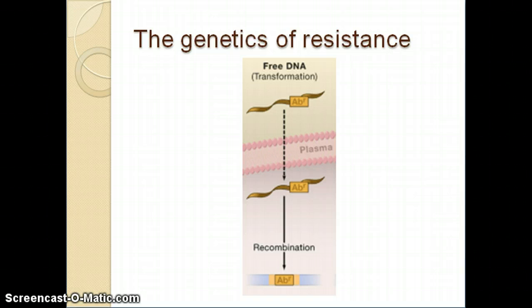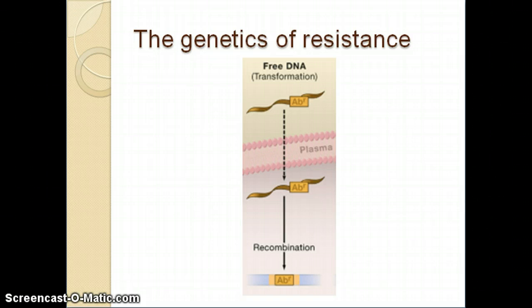When bacteria die and lyse, they release genetic material into the environment. On one of these chunks or segments of DNA may be a gene that confers antibiotic resistance. Another bacterium in the surrounding environment can pick up this segment of DNA and incorporate it into its genome. This is known as transformation. There are other ways horizontal gene transfer can occur, but they are not important right now.